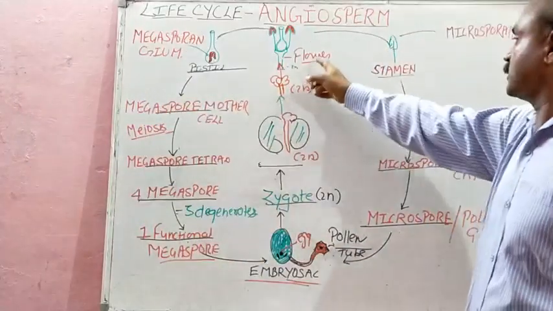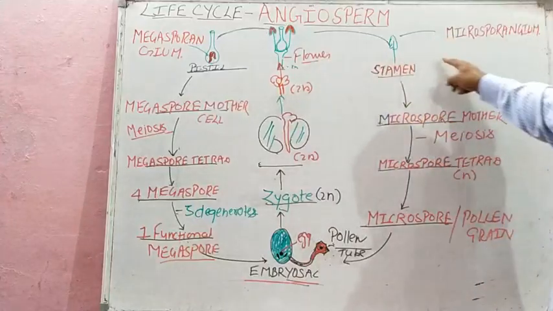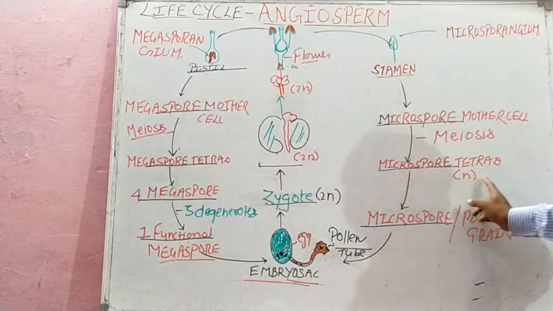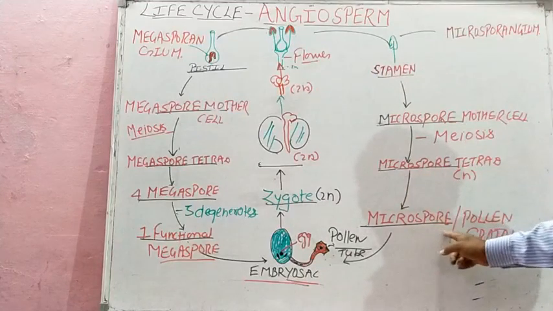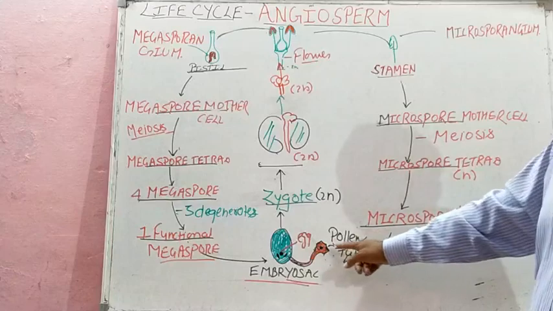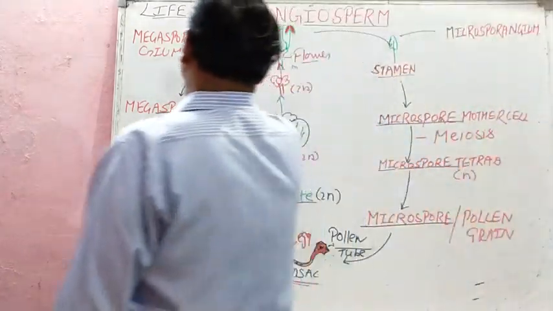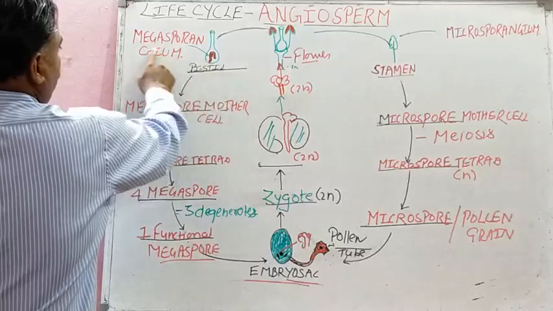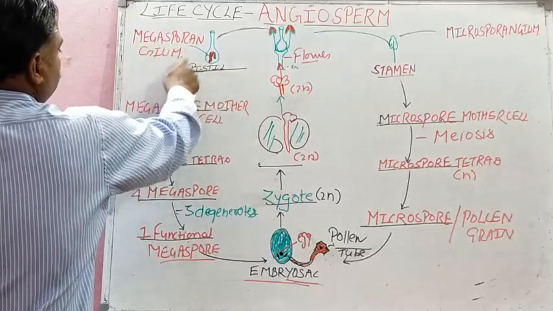Let us recap once. Stamen will have microsporangium, will develop microspore mother cell, by meiosis produce microspore tetrad. Then microspore, that is your pollen grain, will develop pollen tube to produce male gamete. Here pistil has ovule that is called megasporangium.